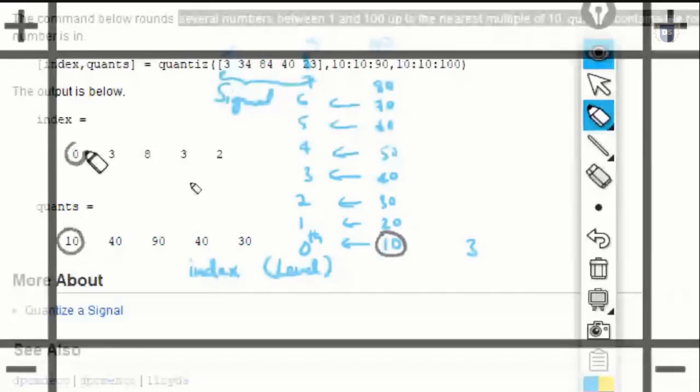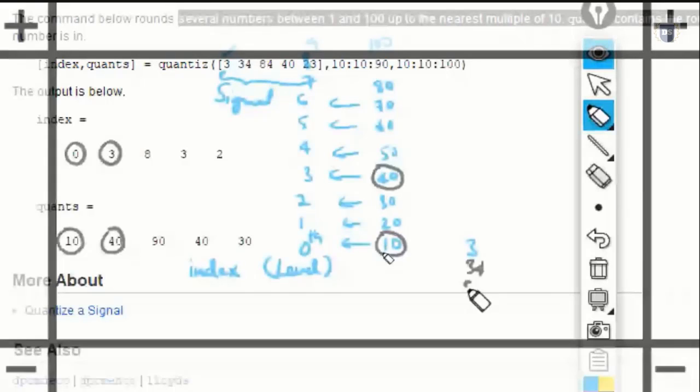Likewise, my second input is 34, and its nearest multiple of 10 is 40. So here I'll be getting output as 40, and it's at the third level. Likewise, the next input is 84.